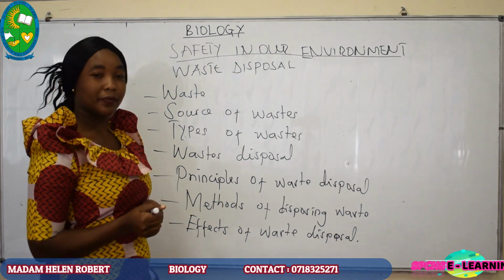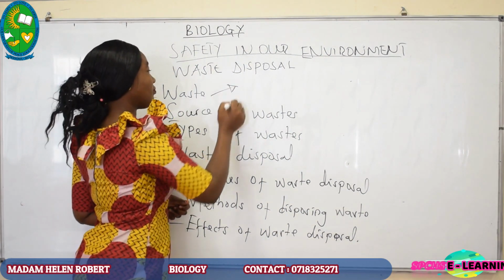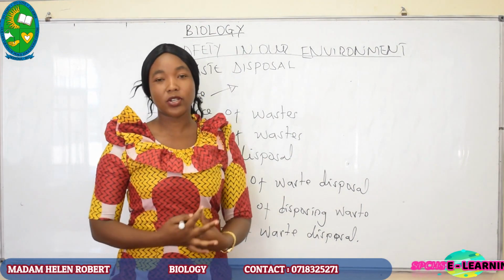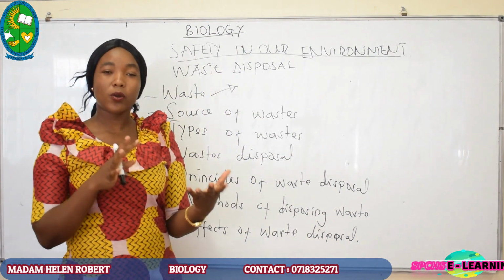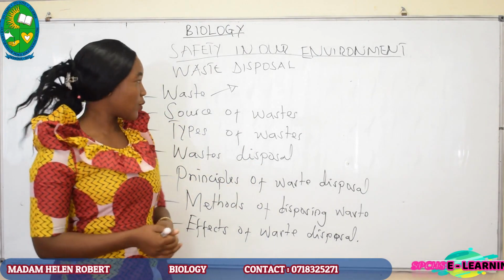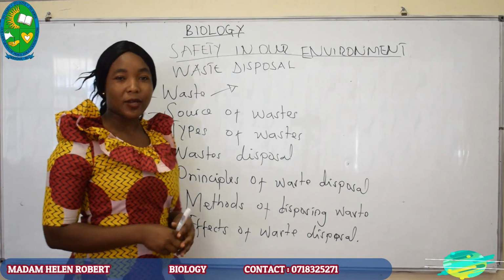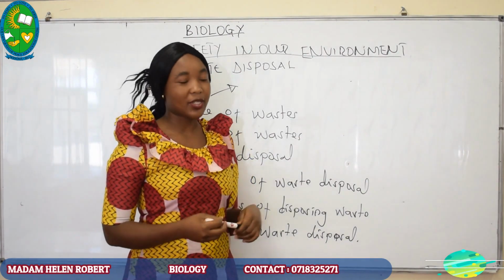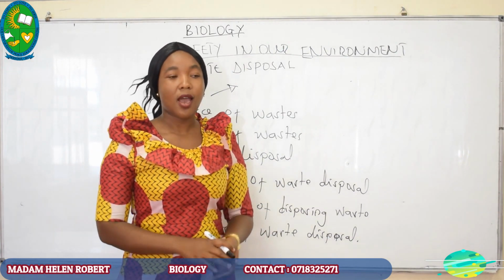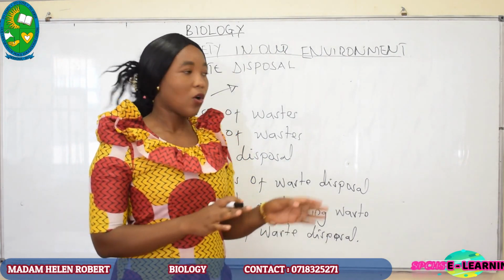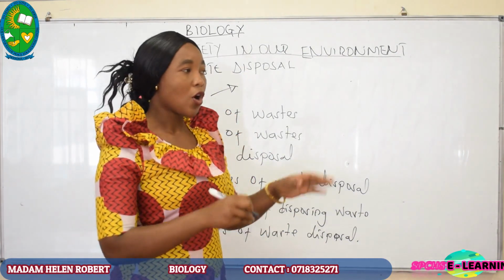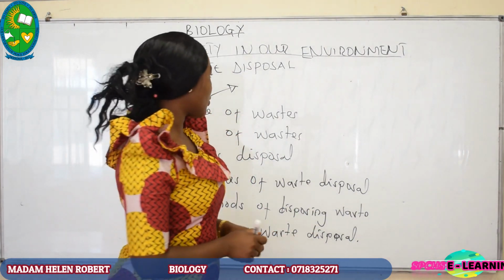Starting with the waste. Waste is any unused material or unwanted material, or material which has been used and there is no more use for it. Waste can be broken chairs, for example. We can take those plastic containers, paper bags, or urine or feces, or water from the bathrooms, or water from utensils.